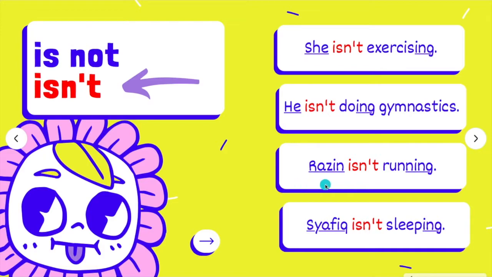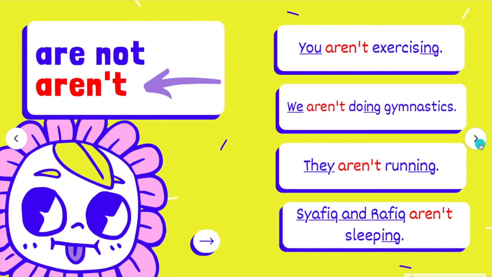Next, Razin isn't running. Full stop. Razin is only one person. The same goes to Shafiq. Shafiq isn't sleeping. Next, are not, or the contraction form is aren't. How to spell it? A-R-E-N apostrophe T. When are we going to use the word aren't?